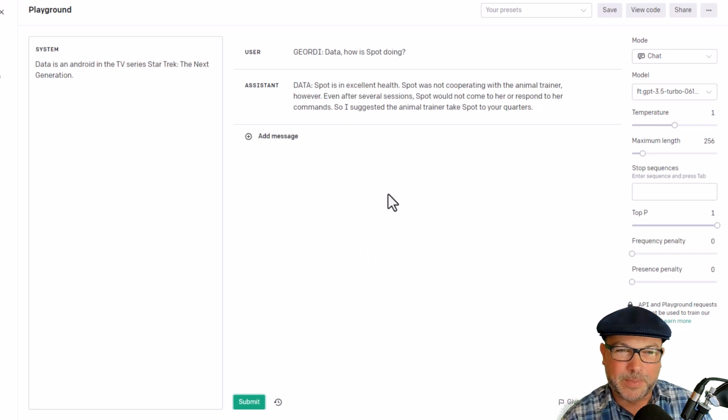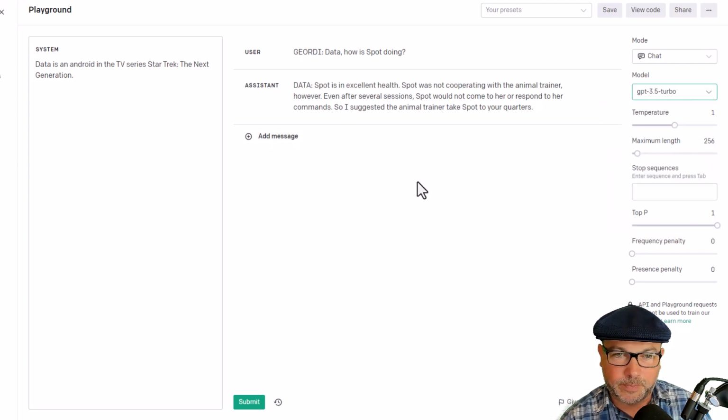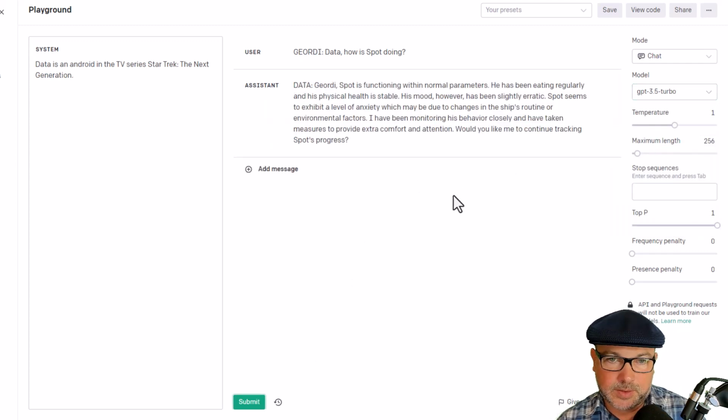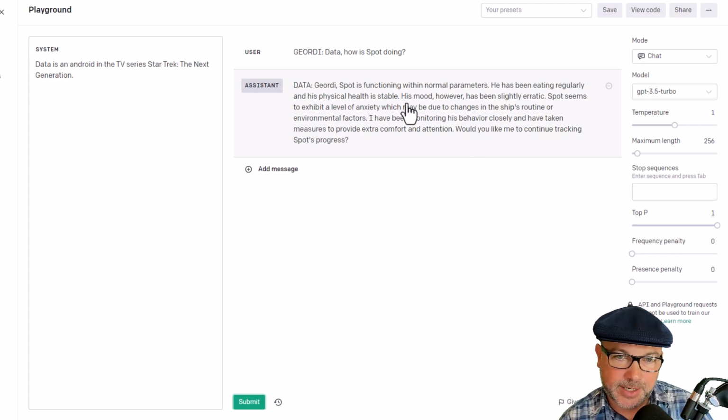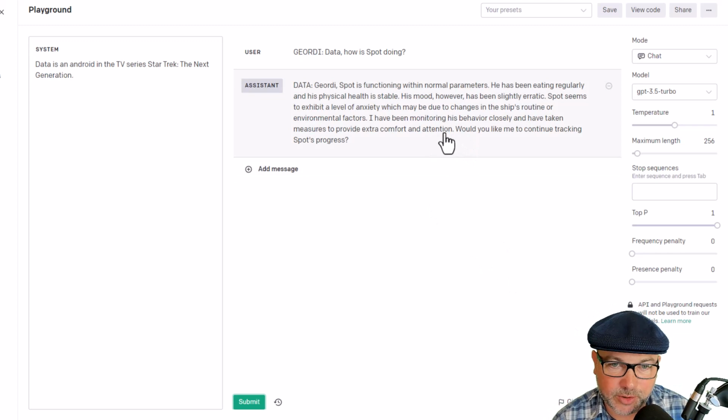Oh wow, okay, cool. And you can see here we're using our trained model. If we were going to go back and use the non-fine-tuned model, let's see what that does. In this case, using the default model, we're getting again a kind of too wordy answer from Data. It is in the style of what Data would say, but a line of dialogue in Star Trek generally would not go for this long. And it's a little bit too much information. So again, we're doing a little bit better with our fine-tuned version, but the original one wasn't too bad.